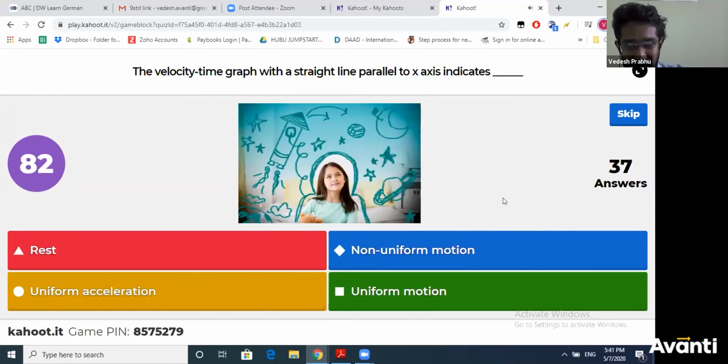See the question from the Zoom screen and vote from your mobile Kahoot screen. You have to vote fast. You have to select fast.